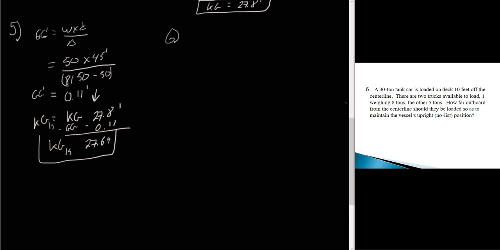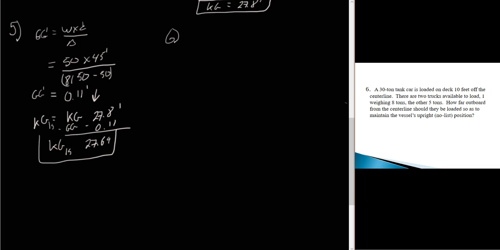So what we need to do here: a 30-ton tank car is loaded on deck 10 feet off the center line. We're going to assume that the G was on the center line before this problem started. The vessel was upright, and then we stuck this 30-ton car 10 feet off the center line.